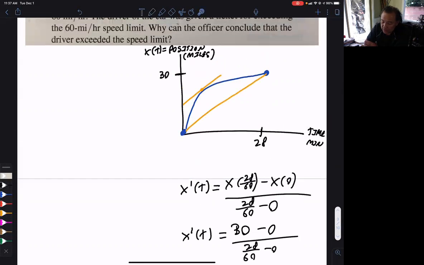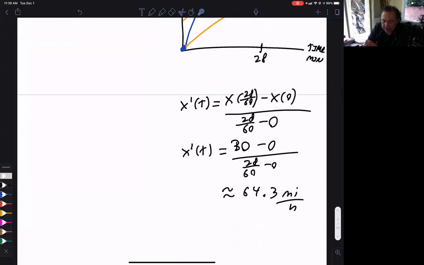So since the slope is 64.3, there must have been a time where the car was traveling instantaneously at a speed of 64.3, guaranteed by the mean value theorem. Therefore, you got a ticket because of the mean value theorem. Sad.